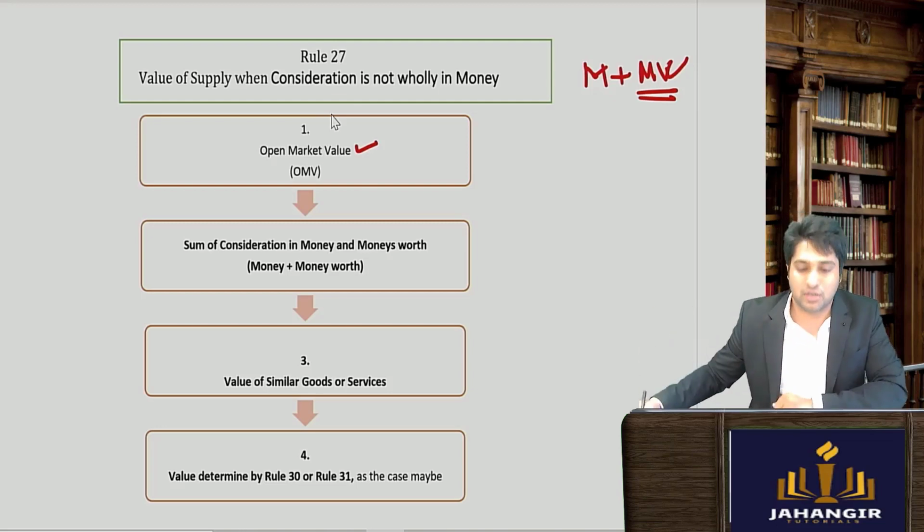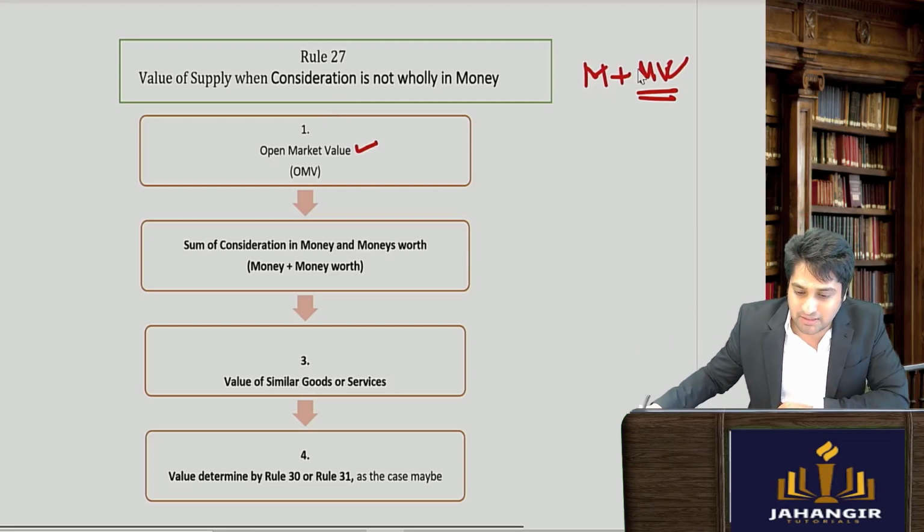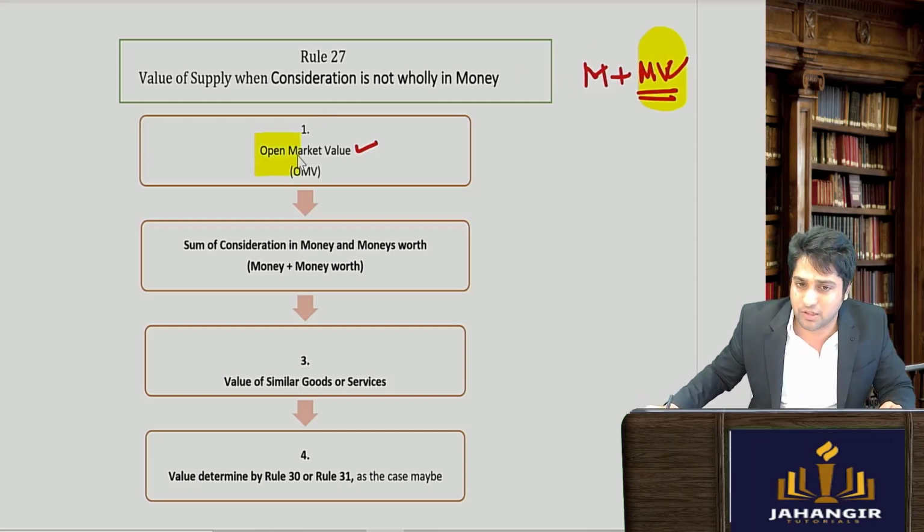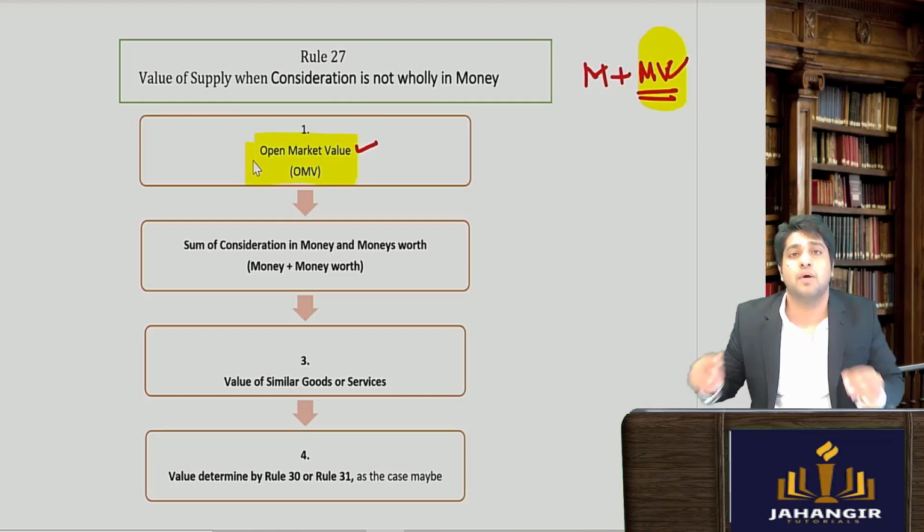Then you don't need to compute how much that extra money value was. The open market value will be the price.